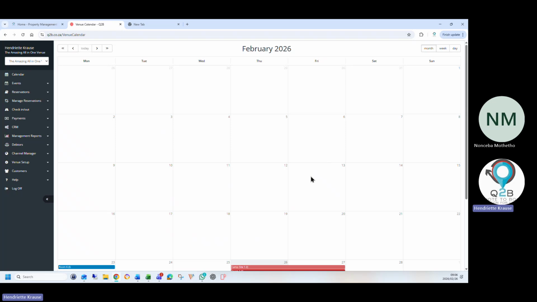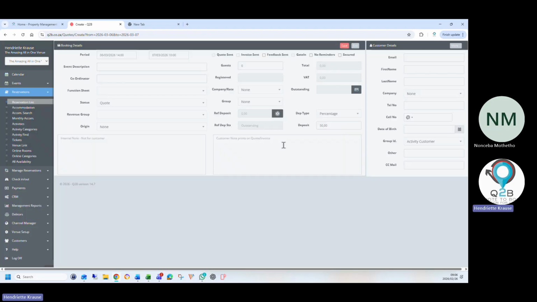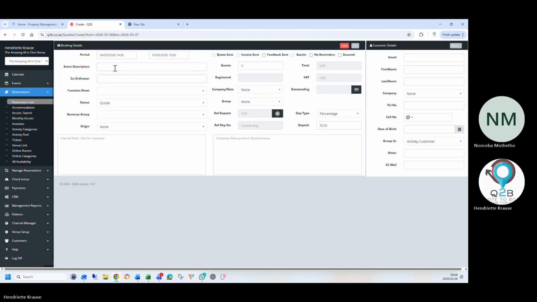We've got quite nice functionality built in for venue management, where you can book out all those rooms and it will show you that the room is booked out. So you can start from the screen. Let's say I want to do a booking for March. I just click on the date and the booking starts for me. Then I can give it an event description, let's say Q2B conference.